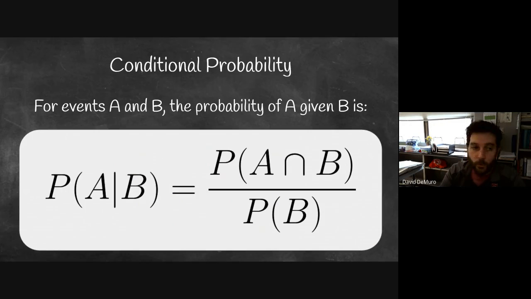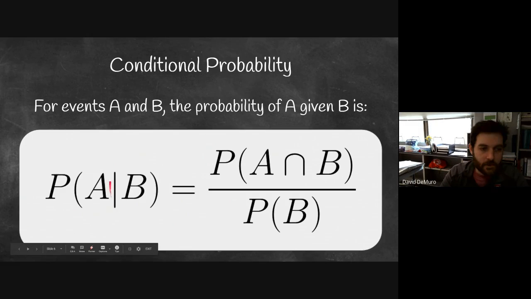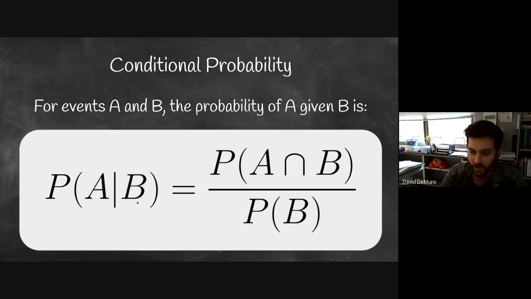There's a really important formula that you'll need to know and be able to use. For events A and B, the probability of A given B follows this formula. In this notation here, this vertical line really just means the word given. So here, this is communicating what is the probability of event A occurring given that event B has occurred. So knowing that event B occurs, what's the chance that A occurs as well?